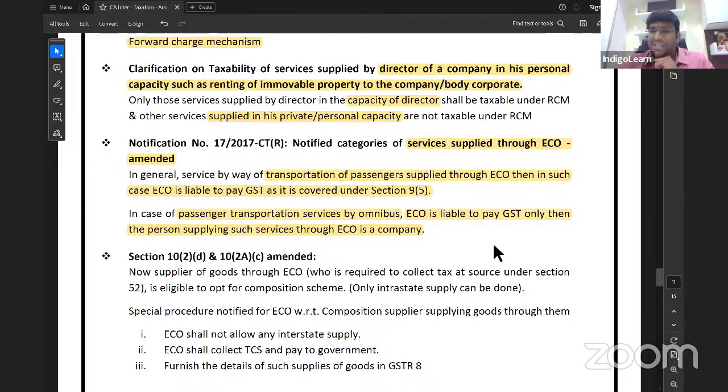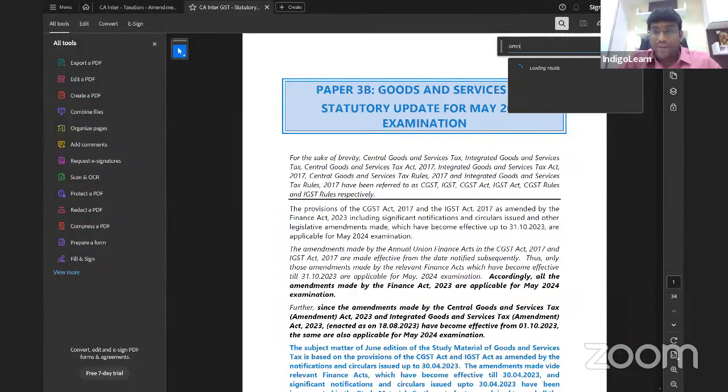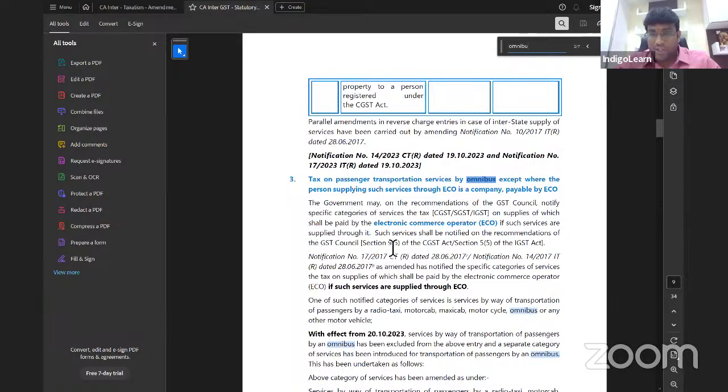So ECO is liable to pay GST only when the person supplying service through ECO is other than a company. I'm sure you got the point here. Important amendment, my dear friends. Got the point, no? Friends, I've clearly shown you that point, from the statutory update itself. If you want, I can show that once again also.